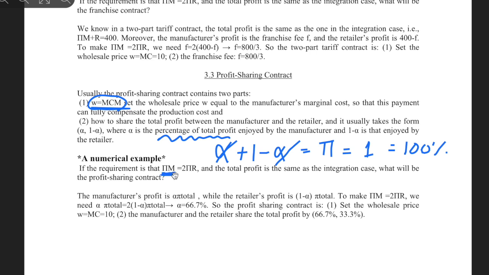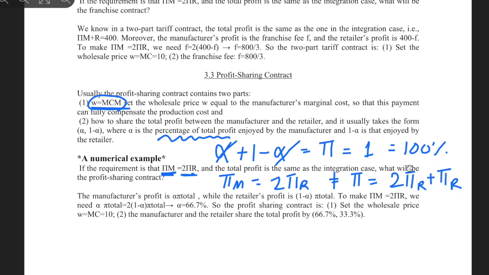So numerical example, if the requirement is same as what? The profit of the manufacturer should equal to 2 times the profit of the retailer. We have pi manufacturer is 2 pi retailer, so we can have the total profit equals to 2 retailer profit plus retailer profit, right?